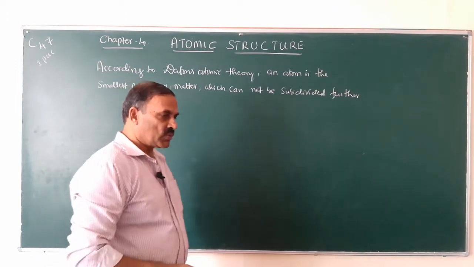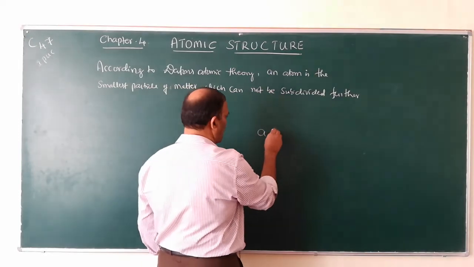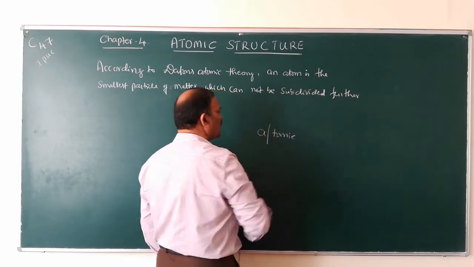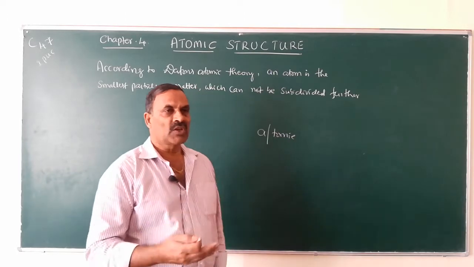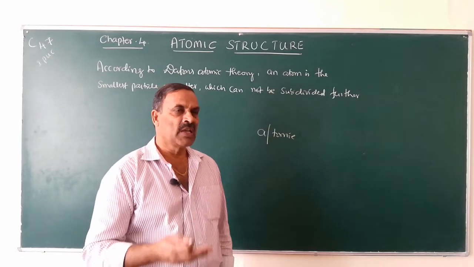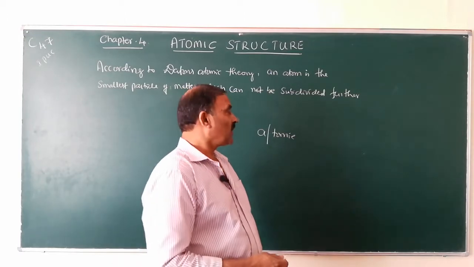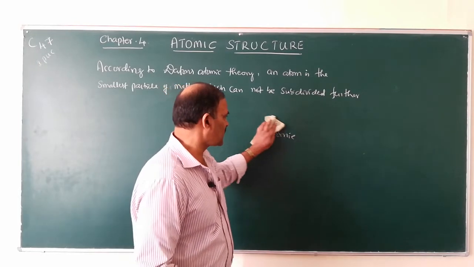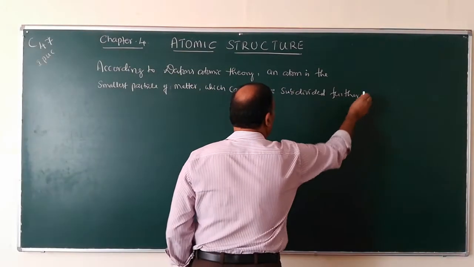So according to the Greek nomenclature, atomy means which cannot be subdivided. So the word atom comes from the Greek word atomy. What is the meaning of atomy? A particle which cannot be subdivided further. So therefore, according to Dalton's atomic theory, an atom is the smallest particle of a substance which cannot be subdivided further. Full stop. However,